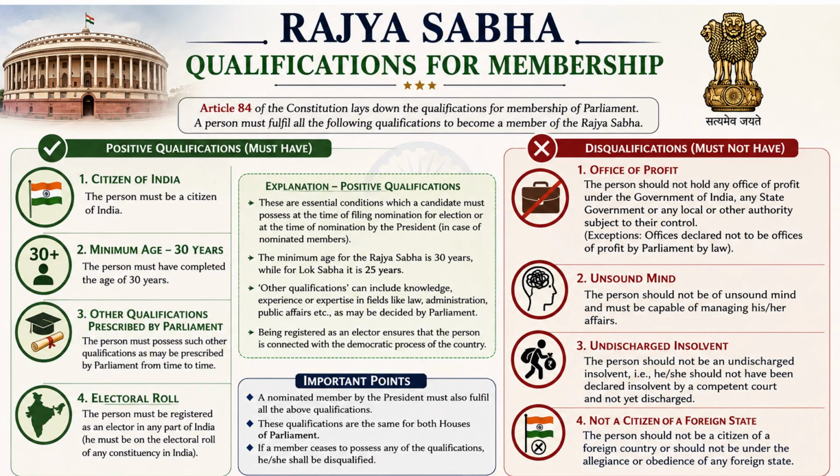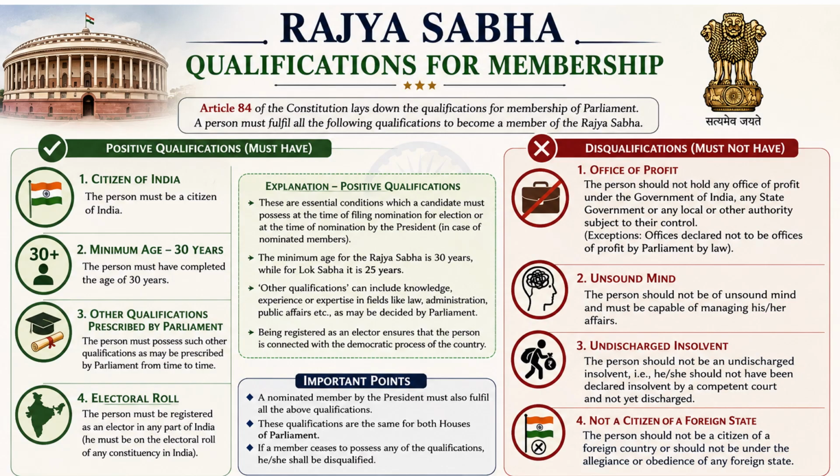First, having office of profit. That means a person cannot earn from the government of India or any state government or any local authority. The person cannot get money from any other place. For example, a person cannot be working in the army and then have a seat in Rajya Sabha. It's not possible. If the person gets elected, then the person has to leave their job and then become a member of Rajya Sabha.